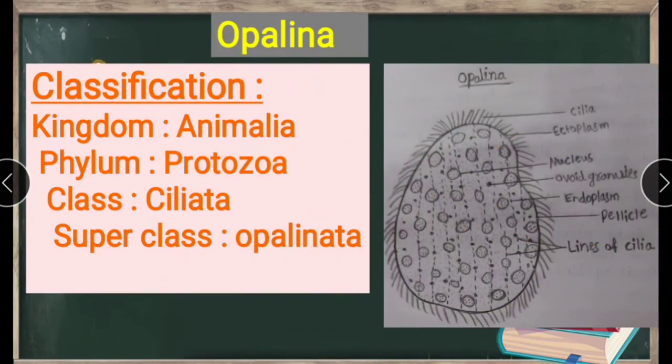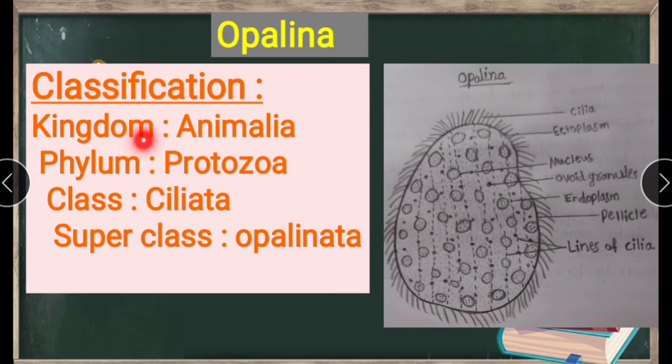Next, Opalina. This is a diagrammatic representation of Opalina. On the outermost side we see thread-like structures, these are cilia, and the outermost layer we call the ectoplasm, and there are a number of nuclei here. The small pointed or stain-like structures we call ovate granules, the innermost layer we call the endoplasm, and these rows we call pellicle folds, with lines of cilia.